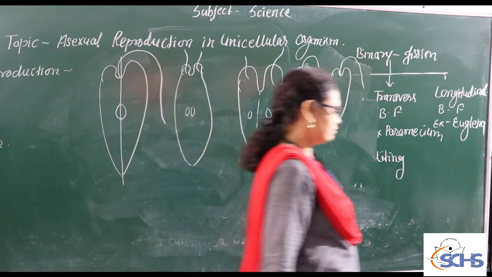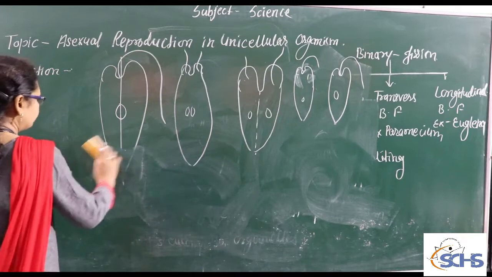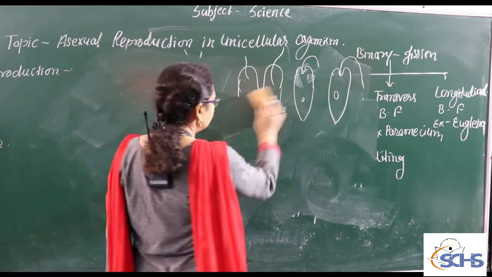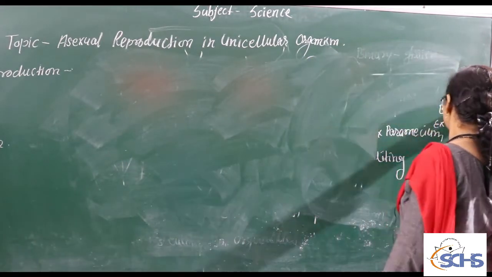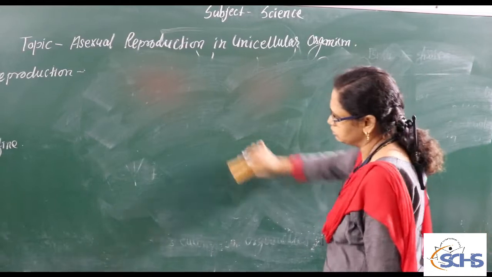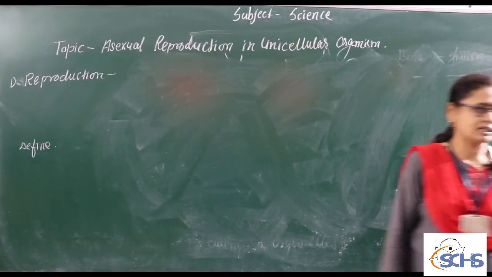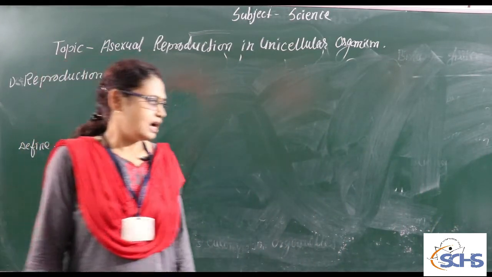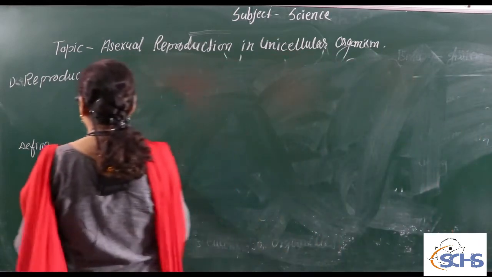Okay. Now, binary fission occurs in a favorable condition when a sufficient amount of food is present. So on the basis of axis, we divided binary fission into three types: transverse binary fission, simple binary fission, and longitudinal binary fission. Our next topic is multiple fission.